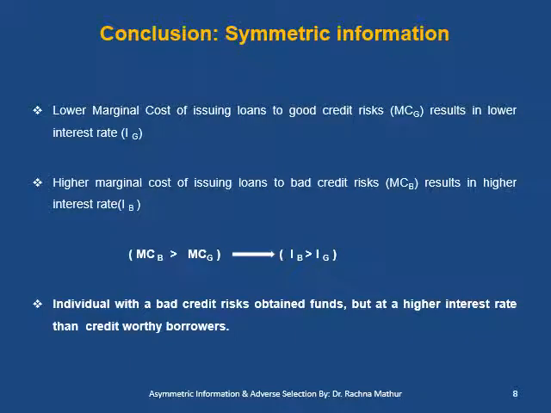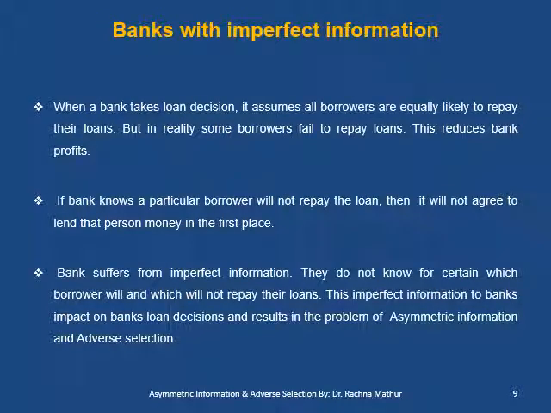Now what do we conclude from symmetric information? The conclusion is that the lower marginal cost of issuing a loan to a good credit risk borrower results in a lower interest rate, and the higher marginal cost of issuing a loan to a bad credit risk borrower results in a higher interest rate. Therefore, an individual with bad credit risk obtains funds, but at a higher interest rate compared to creditworthy borrowers.